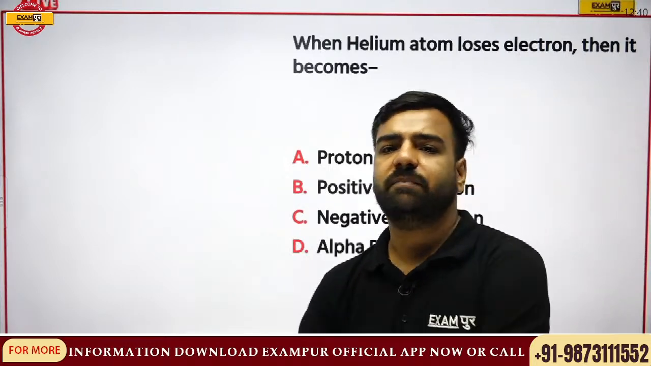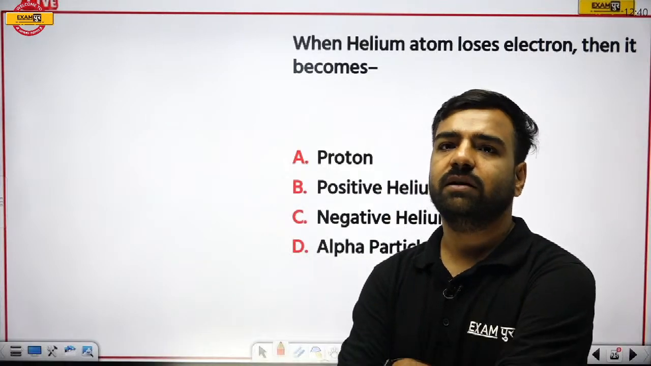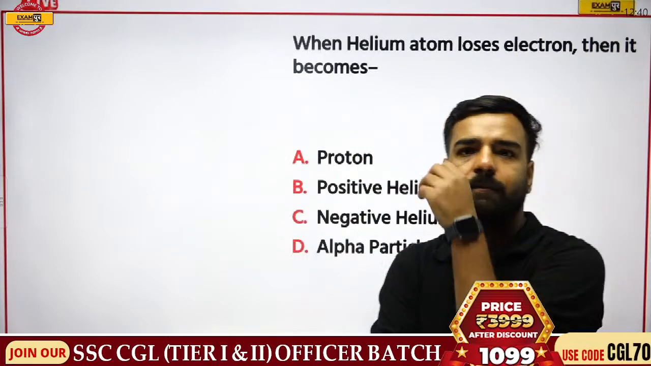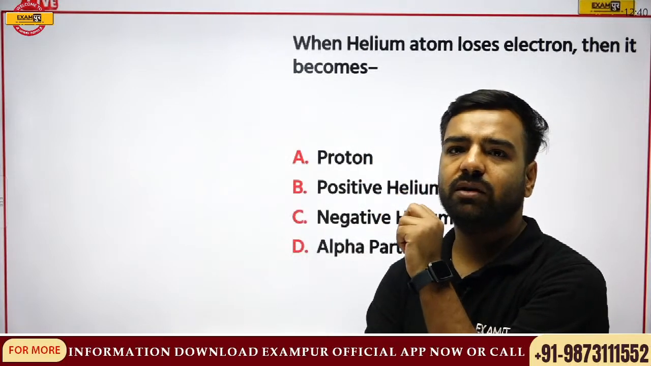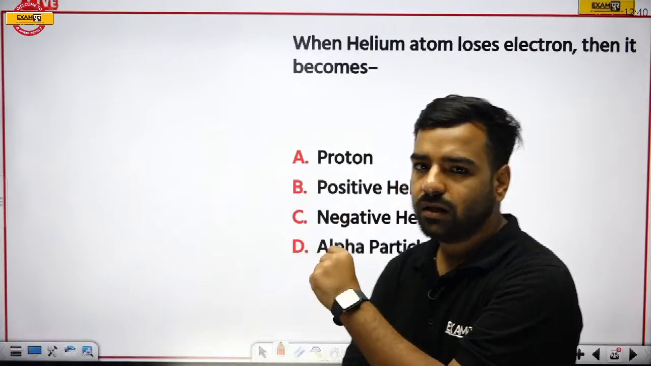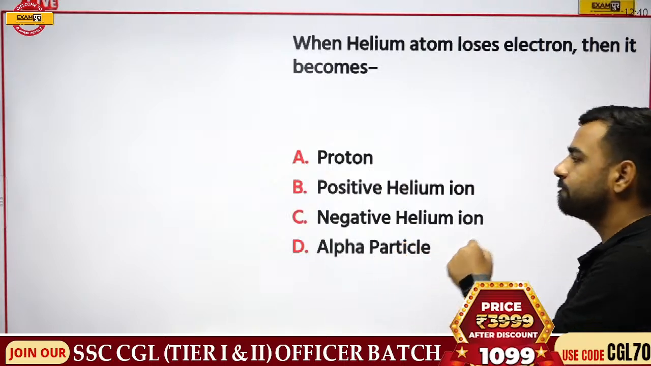So Vikramaditya was totally correct with the pyrometer answer. Very good, Vikramaditya. What about this question? When helium loses the electron, it becomes what? Will it become a proton? Will it become a positive helium ion? Will it become a negative helium ion, or an alpha particle? What is going to be the correct answer here?